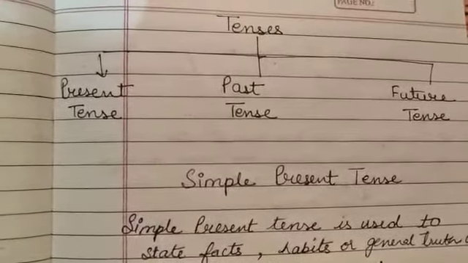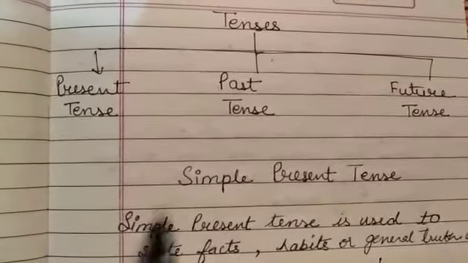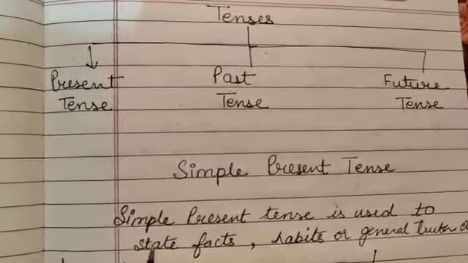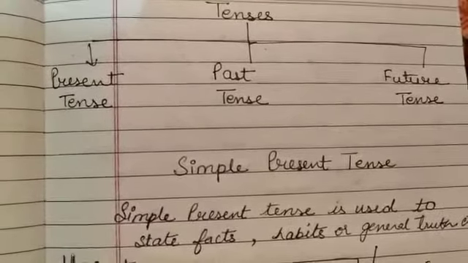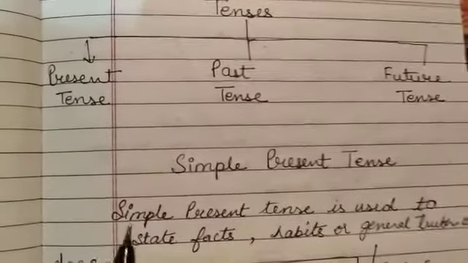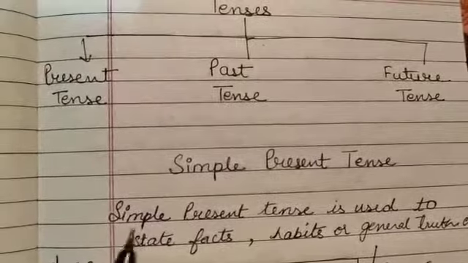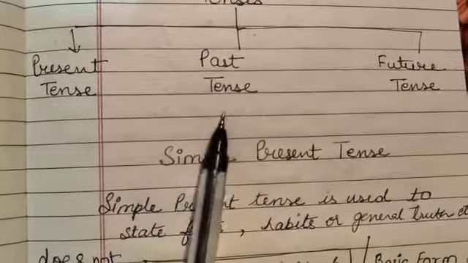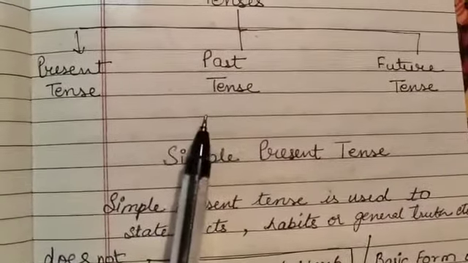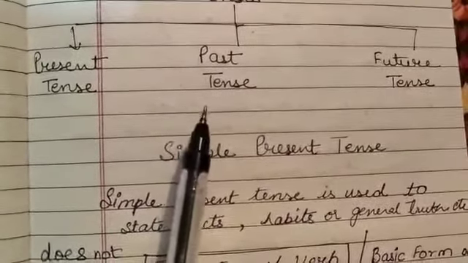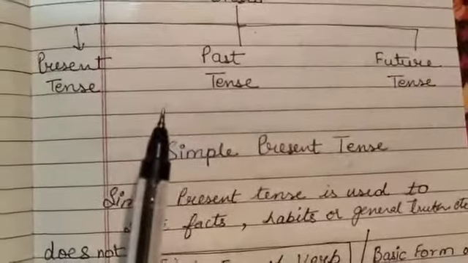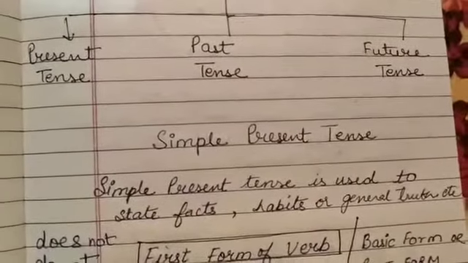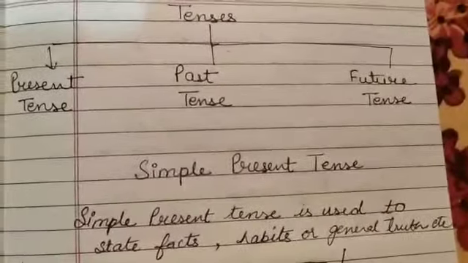Okay, now what is present tense? Present tense is something that is happening now, in the very present moment, or any action that has started in the past but is still continuing in the present. So present is something that is happening just now. Similarly, an action that has taken place in the past is a past action. Future actions are actions that will occur in the near future. We will be discussing these topics in detail, but first of all we will study present tense, right?